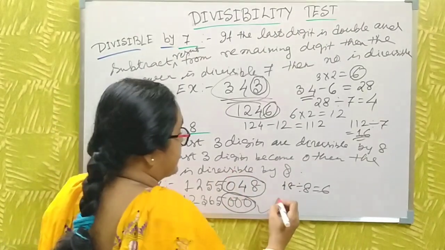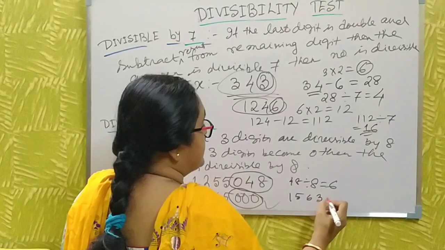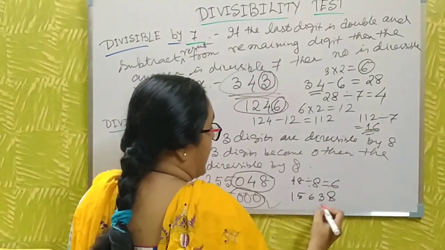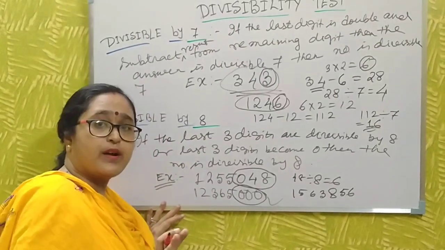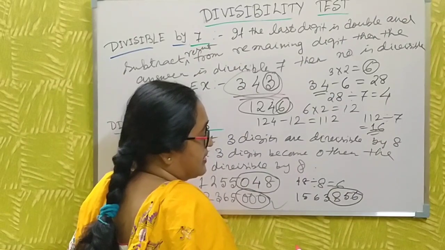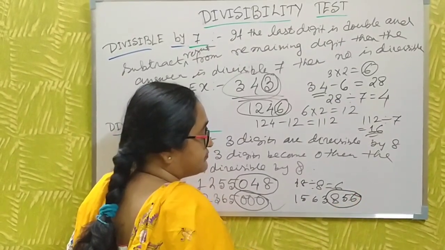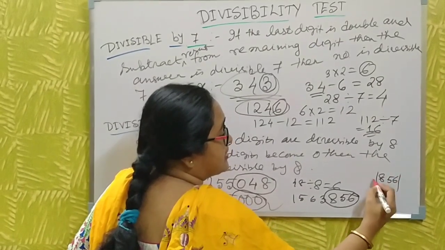Now I take another example. 5, 6, 3, 8 and this one. I take this one also, just observe the last 3 digits. Just observe the last 3 digits. This is 856. You just do the division.